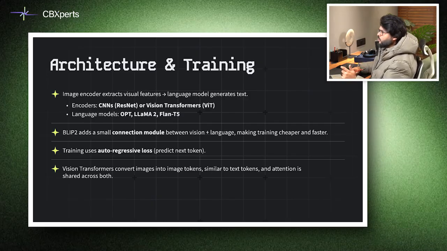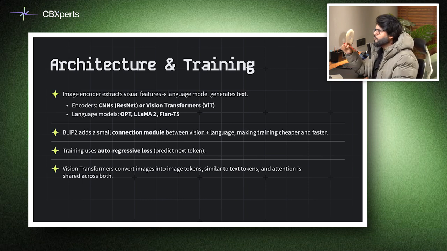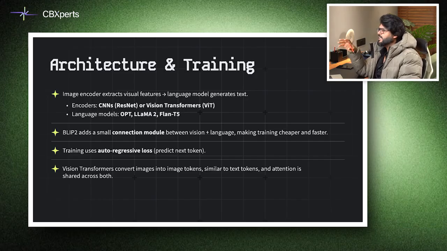Models like BLIP-2 or the further versions of it insert a lightweight module that connects vision and language, making training more efficient. Training uses autoregressive loss. The model predicts the next token given the image and the previous text. Vision transformers convert images into tokens similar to text, allowing a unified attention mechanism. In practice, this means the model can describe a picture of the Gateway of India as easily as it reads a passage.